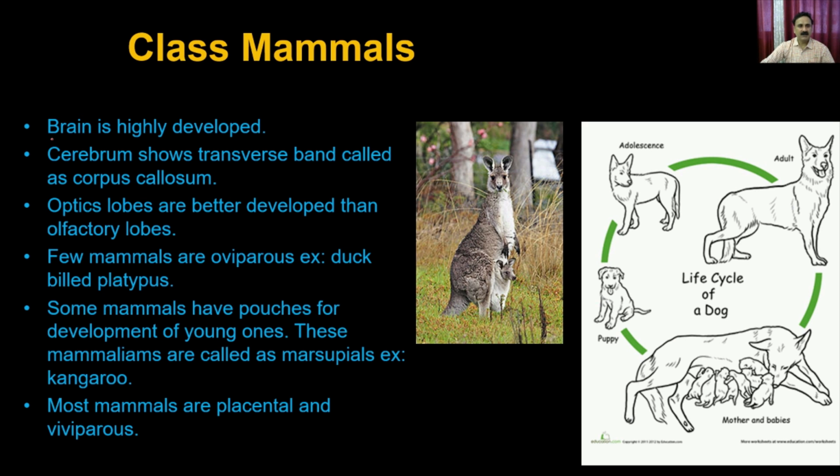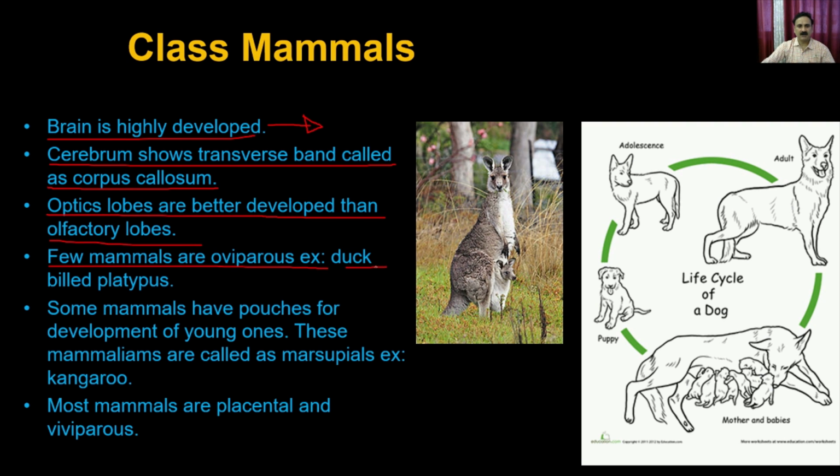The brain is highly developed, so they have a very well developed cerebrum and cerebellum. The cerebrum shows the transverse band called the corpus callosum. The optic lobes are better developed than the olfactory lobes. A few mammals are oviparous, for example, the duck-billed platypus. So they actually lay eggs.